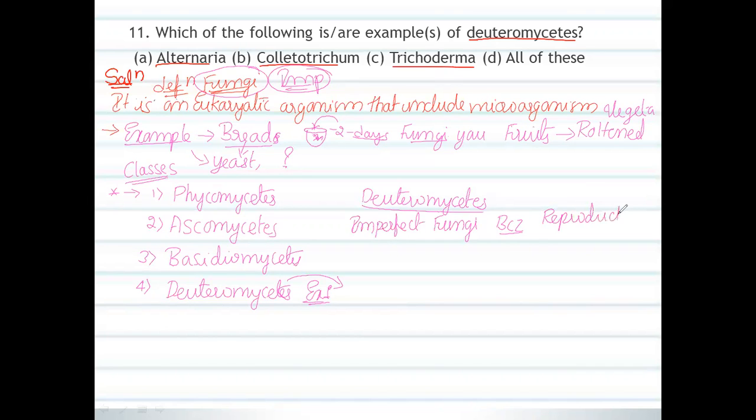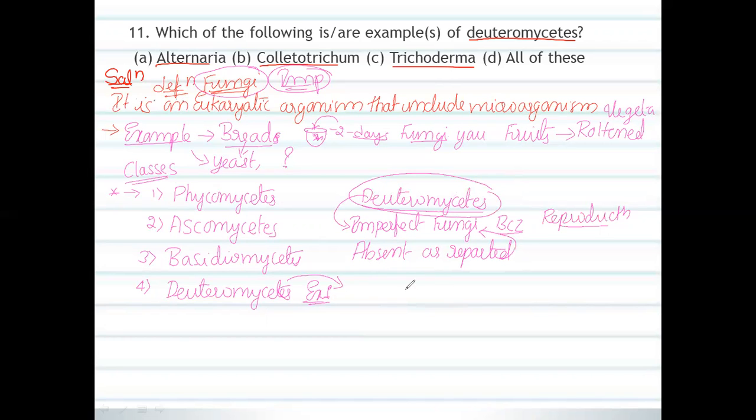So it will not complete, which means the stage is either absent or not reported. So because of that, they are nothing but imperfect fungi. The deuteromycetes is also known as imperfect fungi. You just have to remember, this is the most important one.